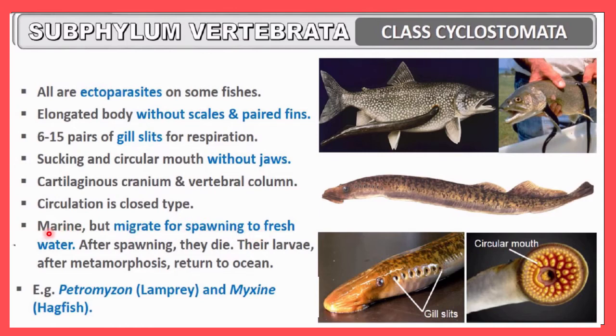Even though they are marine, at the time of the egg laying process, that is the swarming process, at that time they will migrate to the fresh water. And another very important thing you have to notice here: after the swarming process, meaning after giving the eggs, they will die. This is also a very unique feature of this organism. Their larval development will be indirect. So a larval form will be observed, and when this larval form gets matured, this maturation process is called metamorphosis.